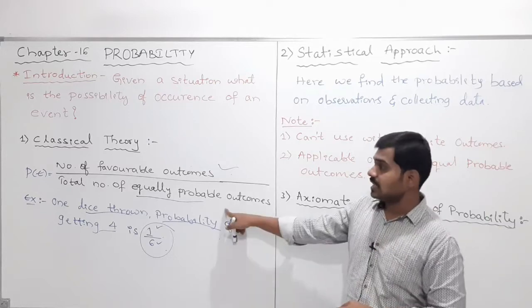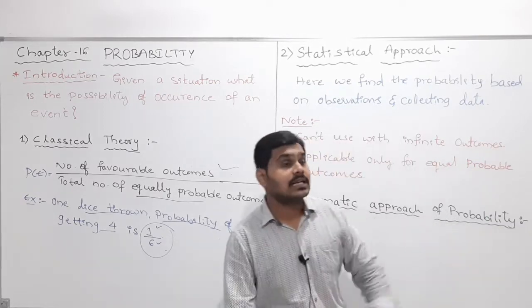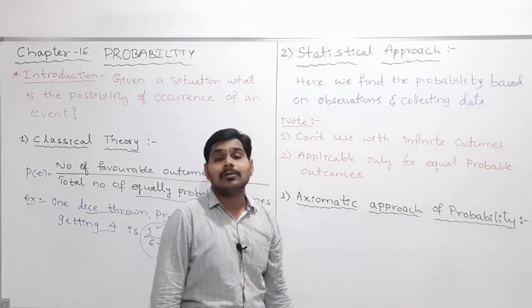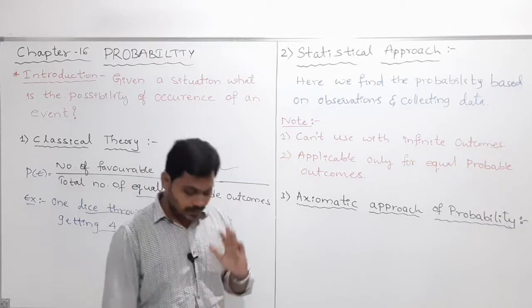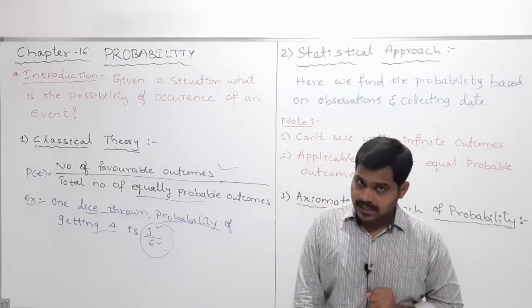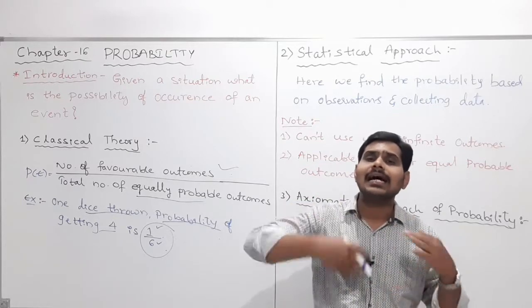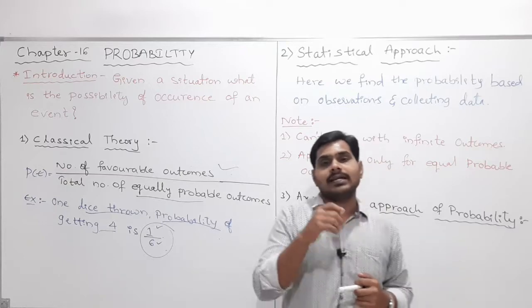Because of this, another theory was developed to calculate the probability of an event, that is the statistical approach. We already studied statistics. Statistics means collecting data, analyzing that data, and then calculating.